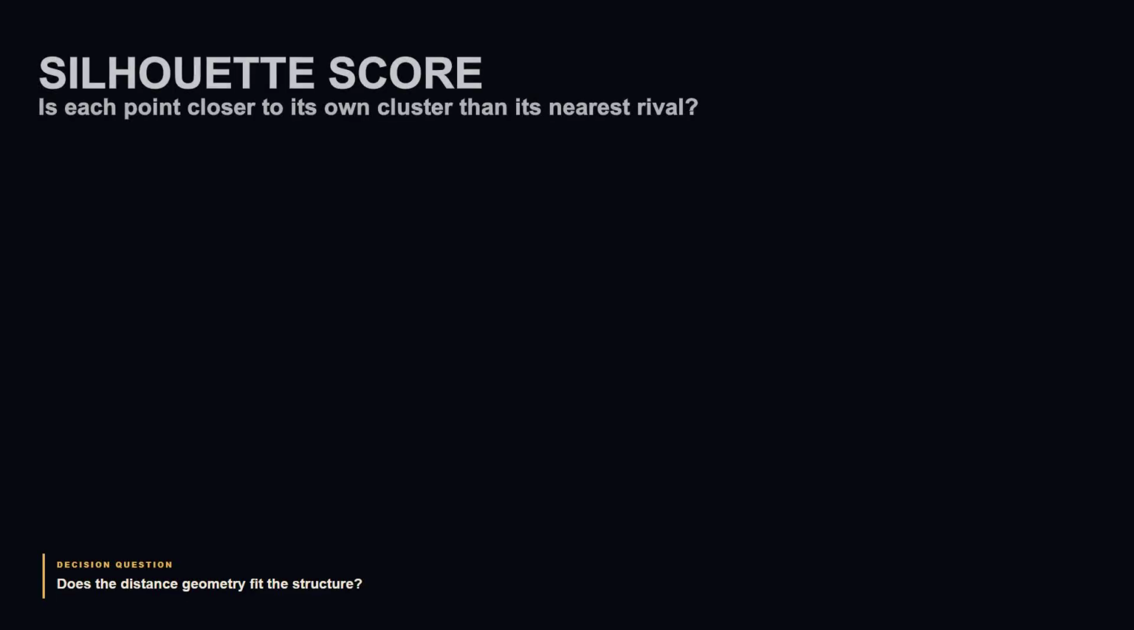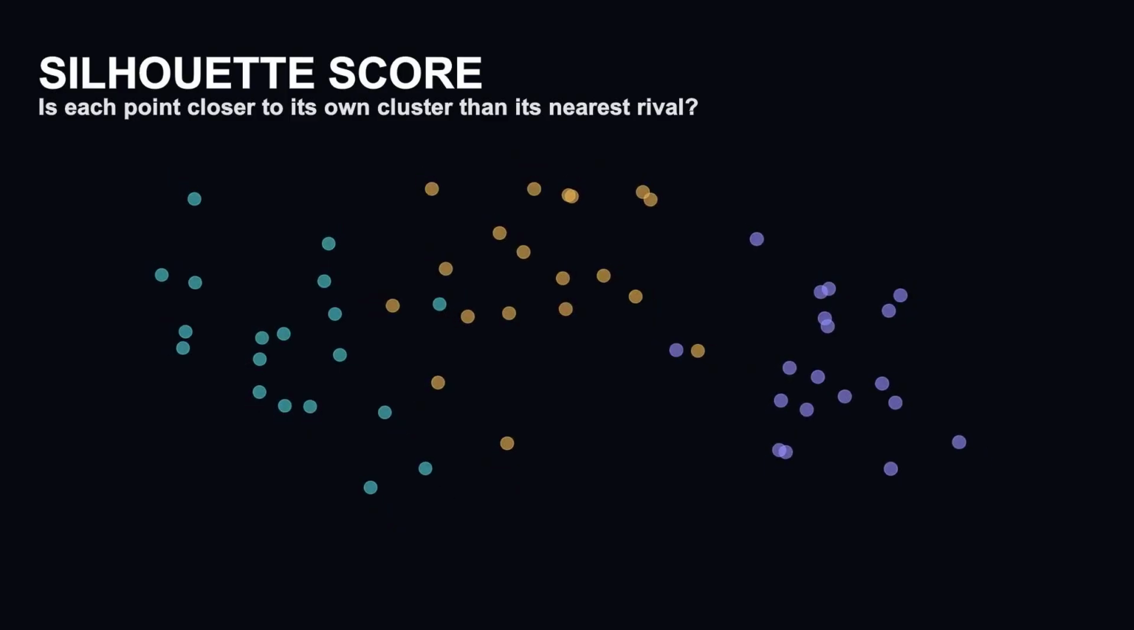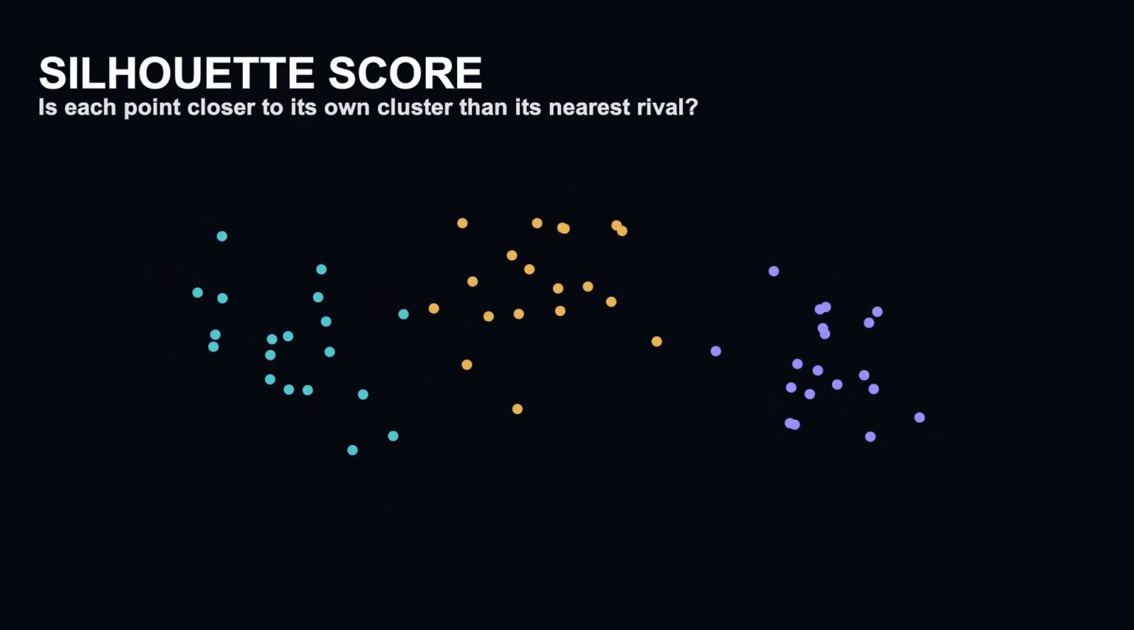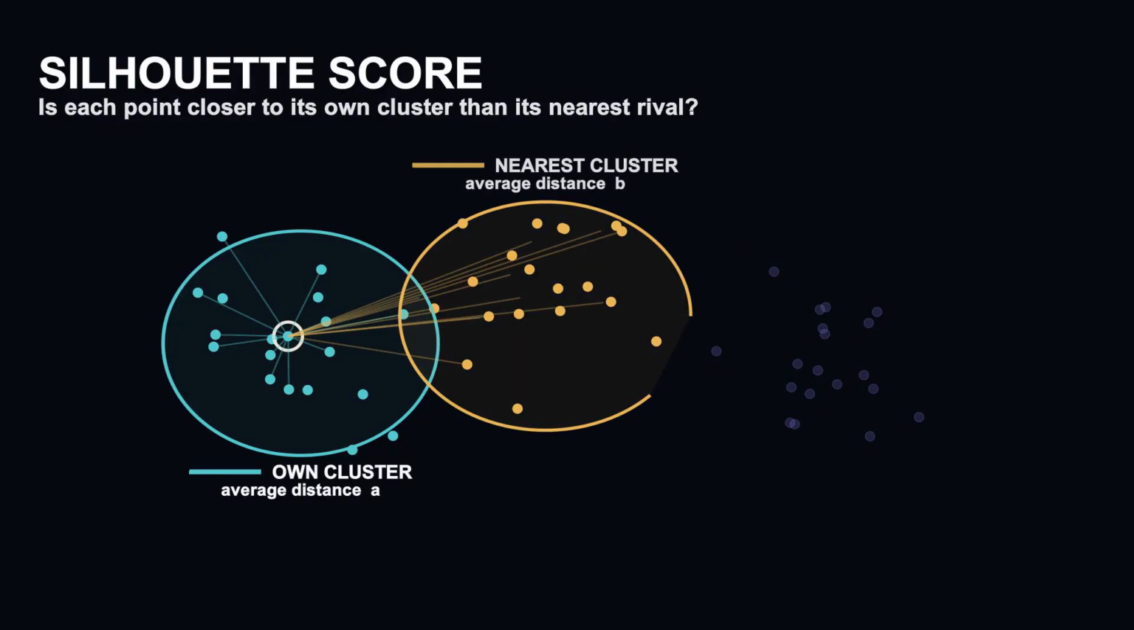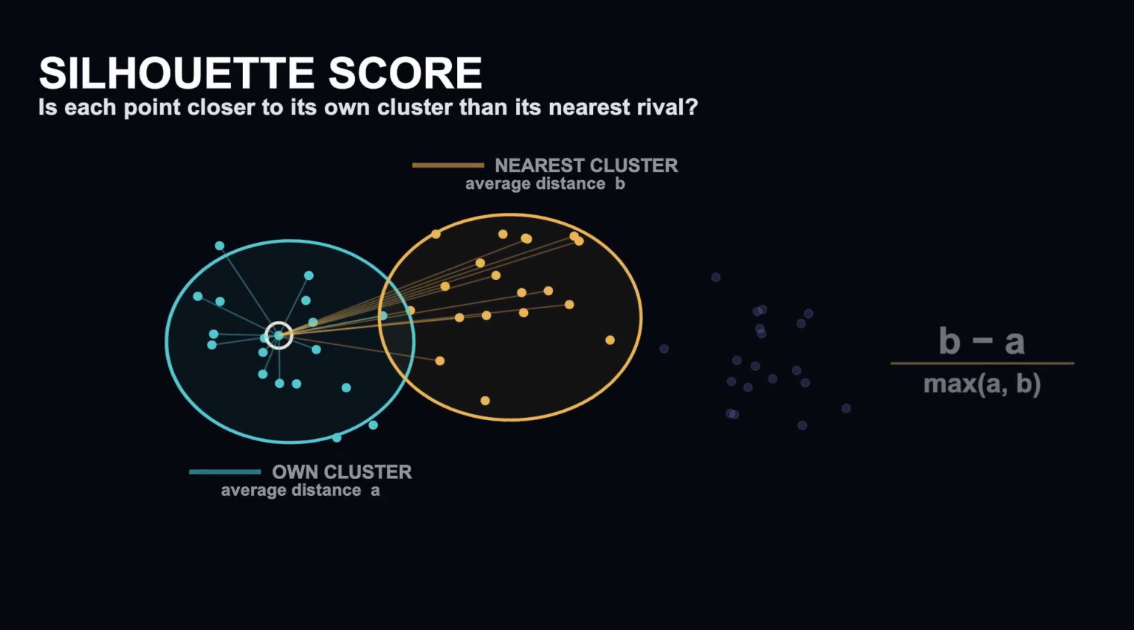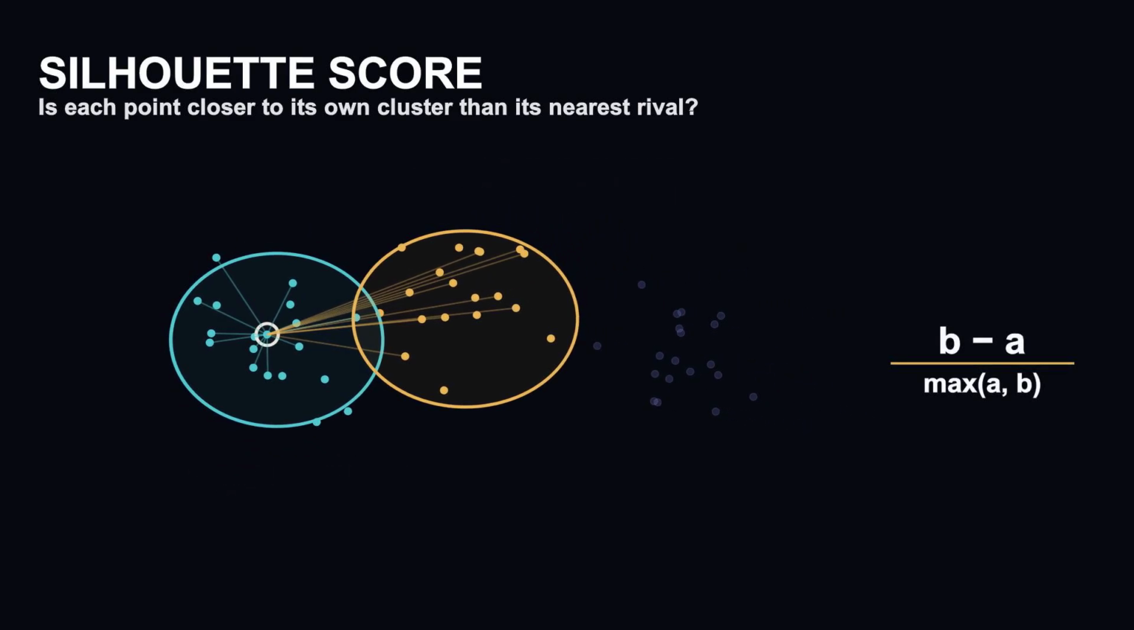Silhouette asks a more local question for each point. First measure A, its average distance to points in its own cluster. Then measure B, its average distance to the nearest competing cluster. The silhouette value is B minus A, divided by the larger of A and B. Values near 1 mean the point is much closer to its own cluster. Values near 0 place it near a boundary. Negative values suggest another cluster may fit better.